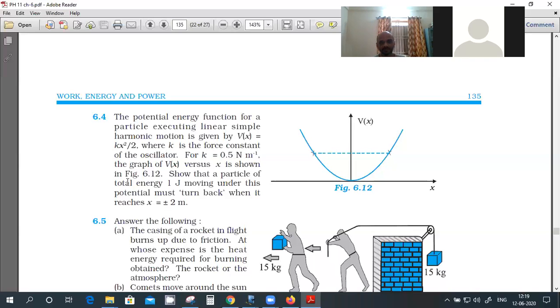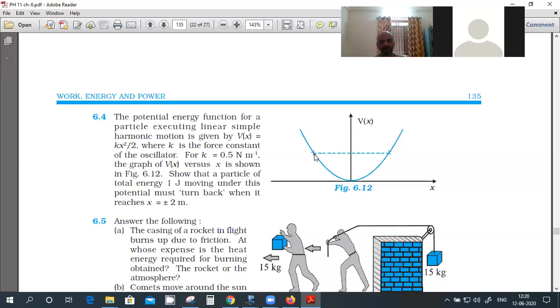If the total energy is 1 joule, then the particle must turn back at -2. He has given this as half k x square, and k is 0.5. So 0.5 into x square by 2 should be equal to 1 joule at this point. At this point, the total energy is equal to V, because total energy is the level of E.